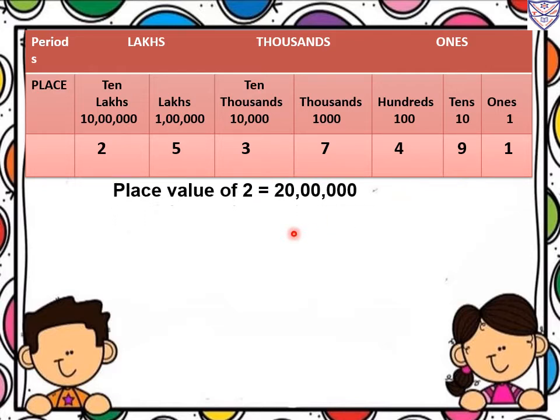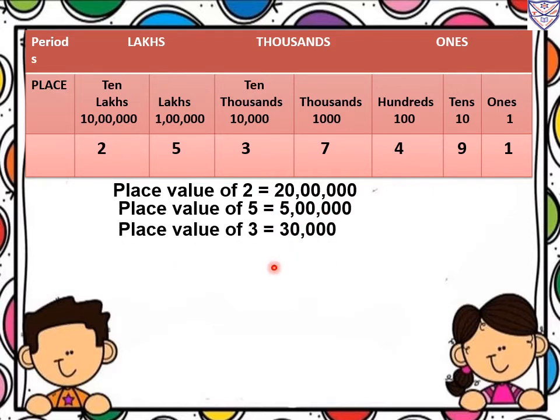So now we will see one by one the place value. The place value of 2 is, it is in the place of 10 lakh. So that is 20 lakh. What we will do, we will multiply 2 by 10 lakh. So how much? 20 lakh. The place value of 2 is 20 lakh. Now the place value of 5, it is in the place of lakh. So 5 multiply by lakh, we will get 5 lakh.